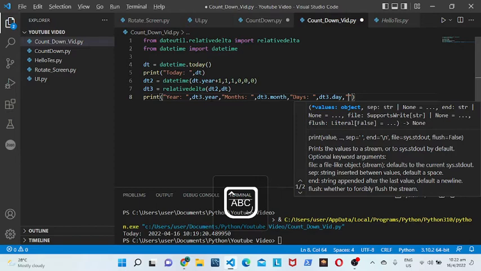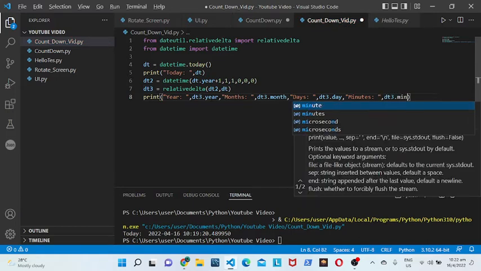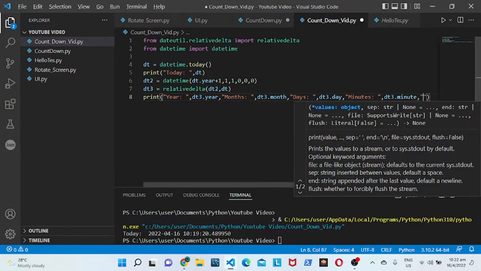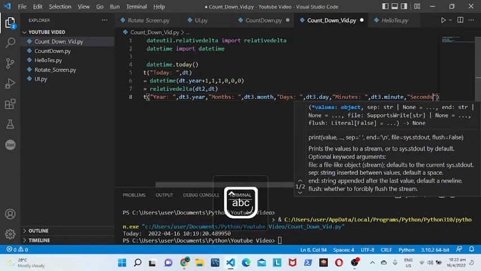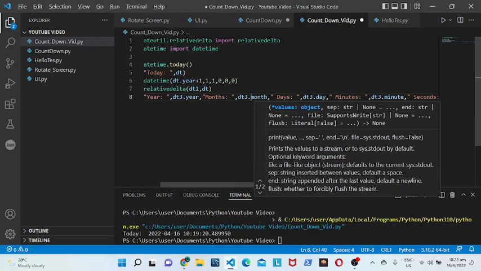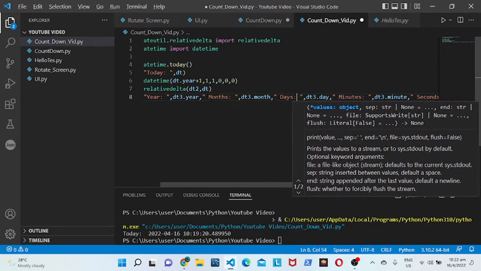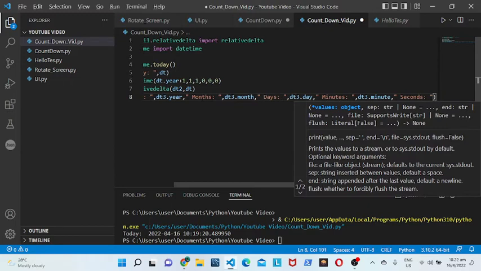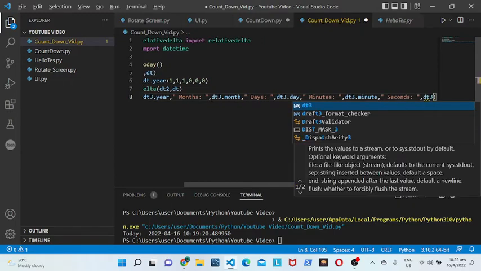Then another one, which will be our minutes to dt3.minute, and then finally seconds to dt3.second. Make sure to put a gap between each one.